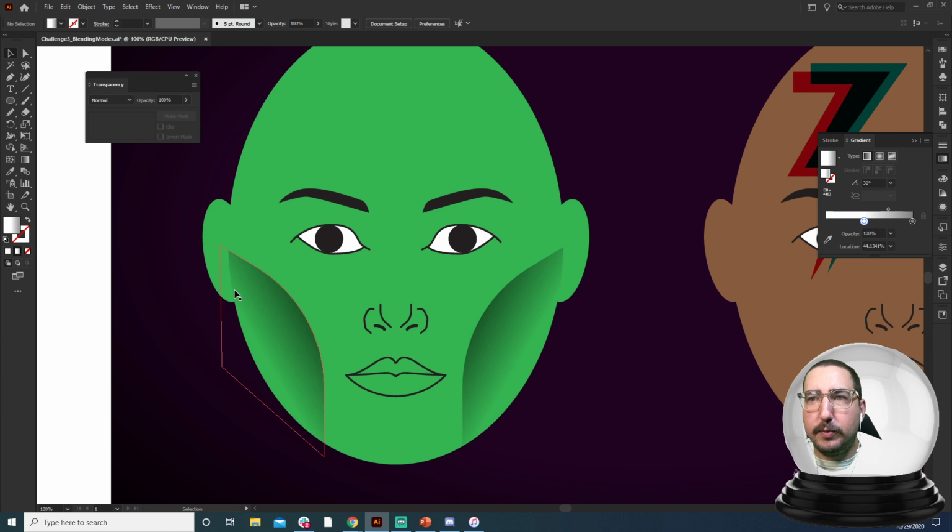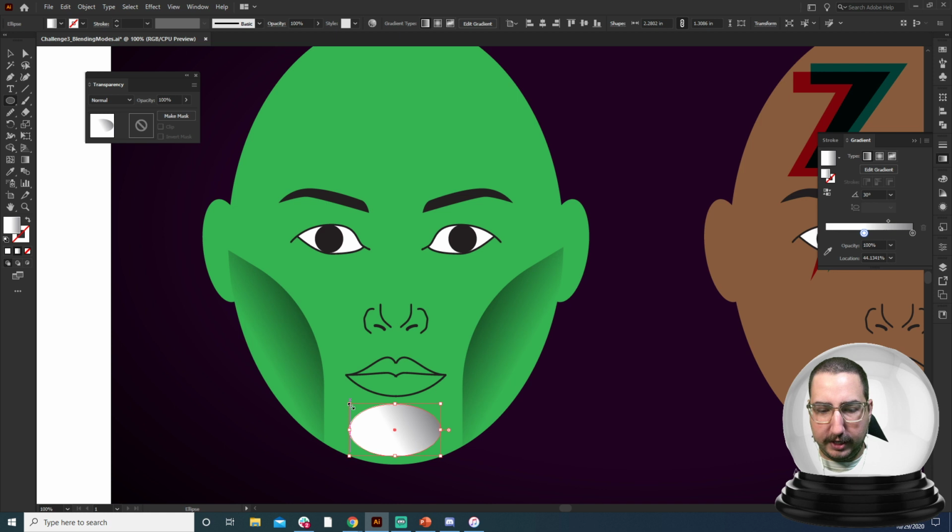So next we want to do a nice kind of glow. We want to bring out maybe the bridge of the nose. So let's go ahead and do this. Let's do a couple things. Let's do one gradient down here, and this is going to help to bring out the chin. And this time, instead of darkening, we're going to lighten. So think of this as using a highlighter. Think of this as using something that brings out the glow.